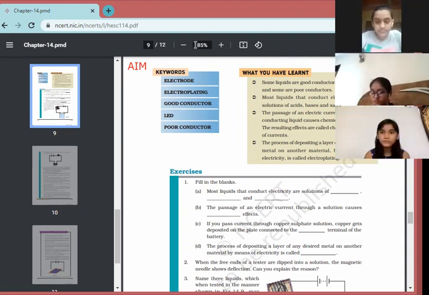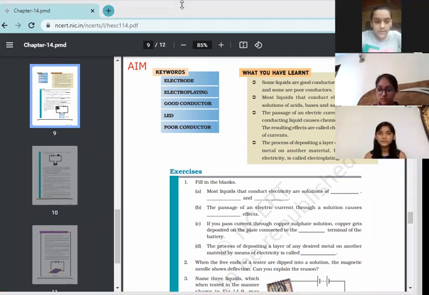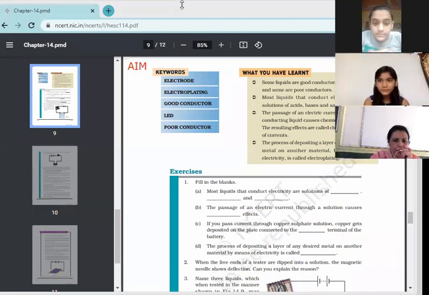Electrode: one of two terminals where an electric current enters or leaves a battery. Okay, this is an electrode. Yes, Ananya Kahra, now you. The rods of conducting material connected to the terminal of the battery are called electrodes. Okay, it's good.